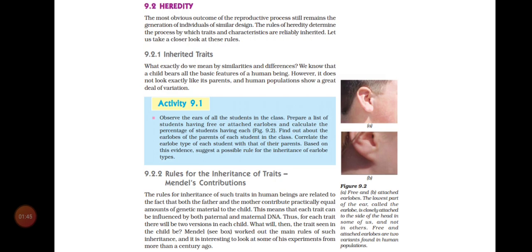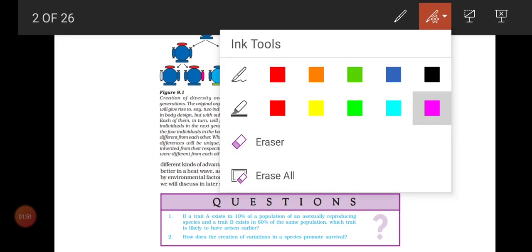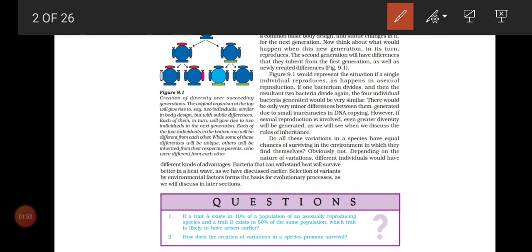So here we have learned about variation. This point in your book is very, very important, children. You want to underline and keep it. All this variation in a species gives equal chances of surviving in the environment. This line is very, very important. For example, imagine a human being or a bacteria or a cow or a cat, any living organism. If we can see variation in these organisms, this variation will help them to survive in the environment.